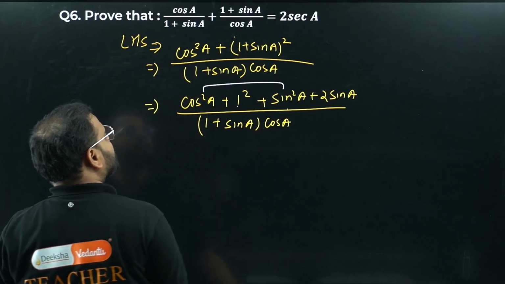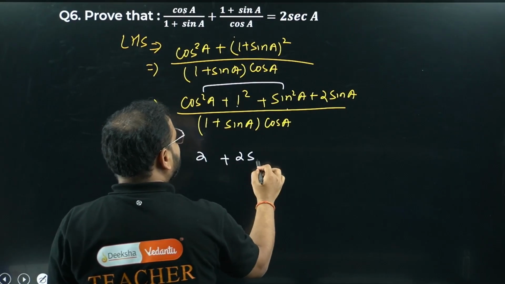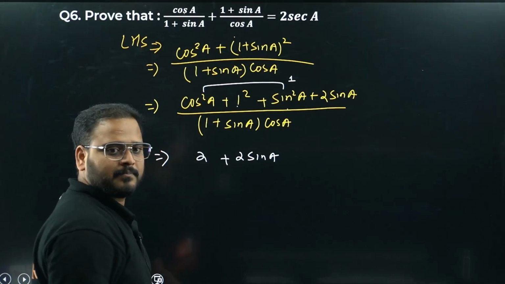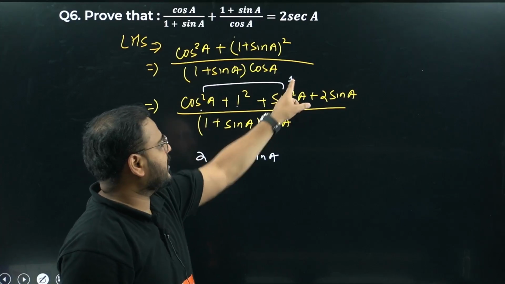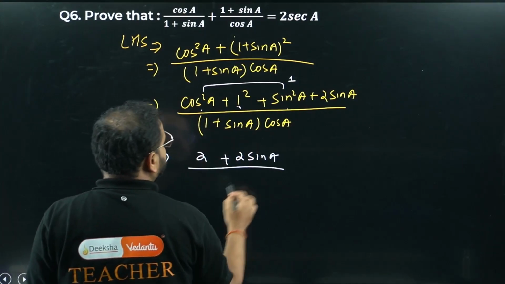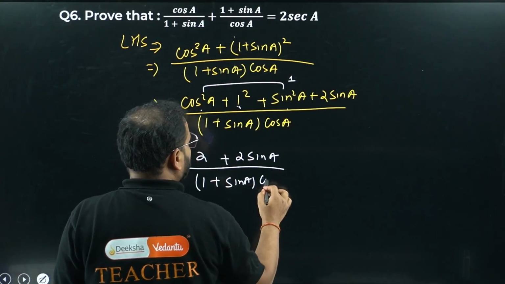I already have 1 square, so it becomes 2. Please check: 2 plus 2 sine a. I'll repeat. This value is 1 and this is also 1. This value, cos square plus sine square, is 1, and I already have 1 square, so that is also 1. So I get 2 over here divided by